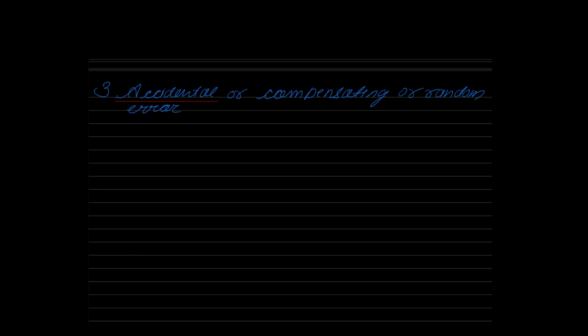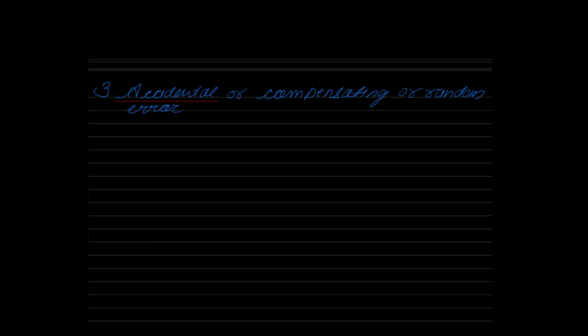So these are the three errors that we have. What is the first one? Mistake. Second one is what we call systematic errors. And third one is what we call accidental errors. I told you we can eliminate mistakes, we can eliminate systematic errors. So once the first two errors are eliminated, what is the only error left in the observation? That is accidental errors. This is another way of defining accidental errors.